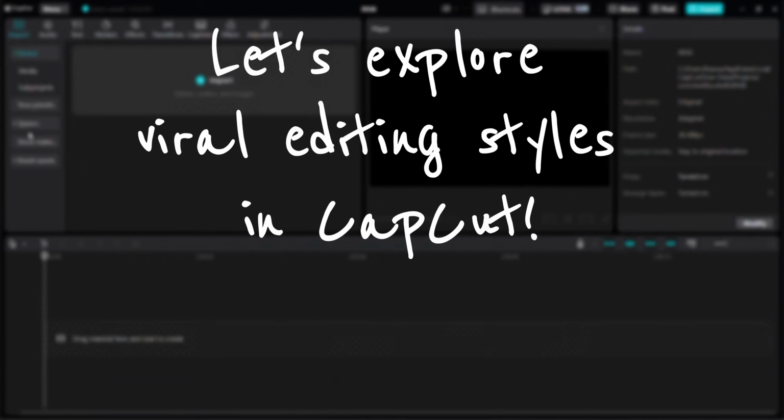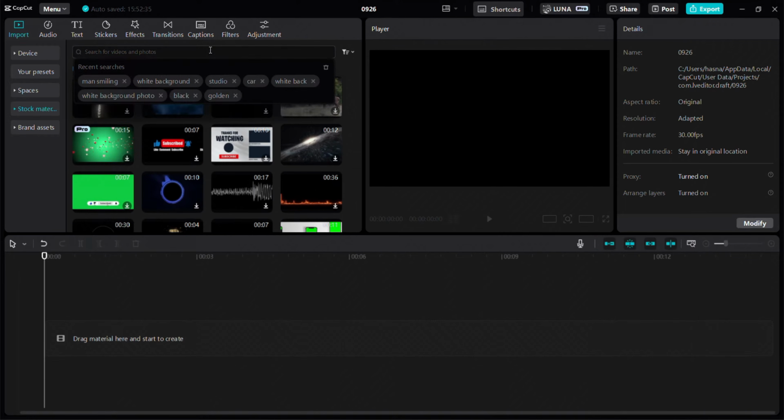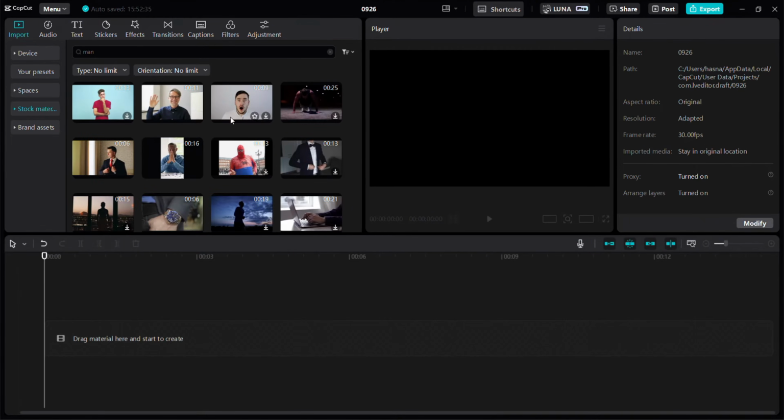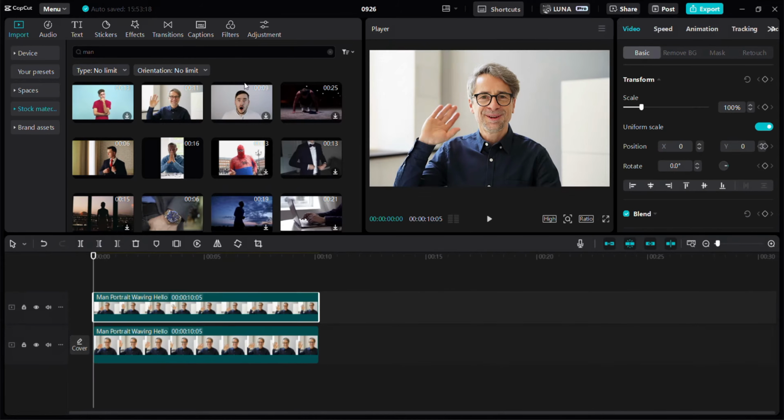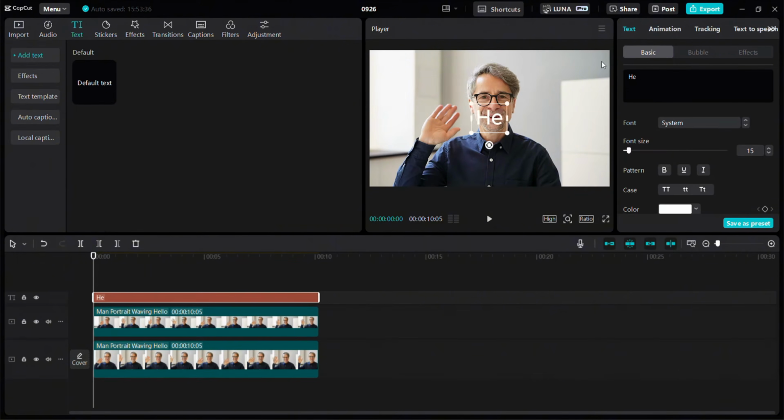Let's explore viral editing styles in CapCut. First up, we're going to place text behind a subject. I'll grab a clip from stock footage. Now, let's make a duplicate of the clip and apply auto cutout. Next, we'll add some text. Adjust the font and size to your liking.